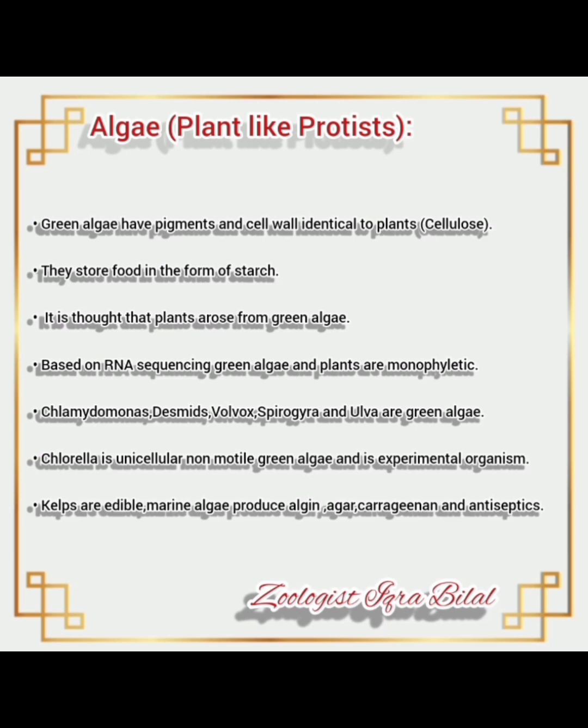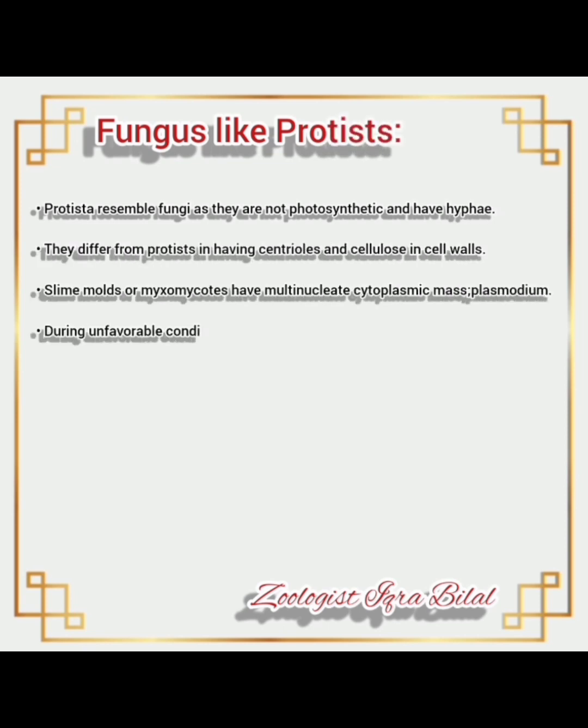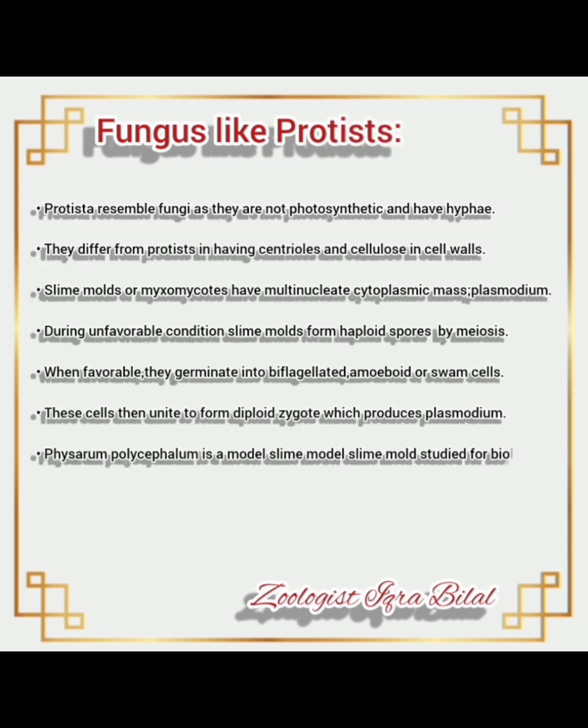Chlamydomonas, desmids, Volvox, Spirogyra, and Ulva are examples of green algae. Chlorella is a unicellular, non-motile or non-moving green algae and is an experimental organism. Kelps are edible. Marine algae produce algin, agar, carrageenan, and antiseptics. Now, fungus-like protists. Protists resemble fungi as they are not photosynthetic and have hyphae. They differ from fungi in having centrioles and cellulose in cell walls.